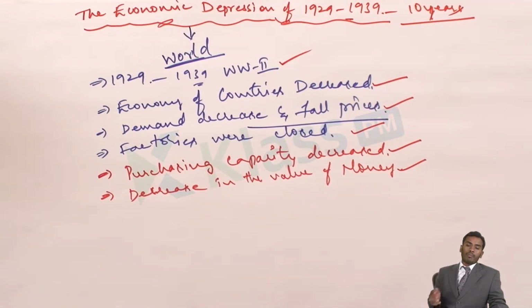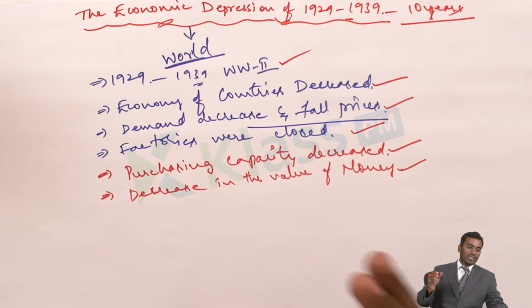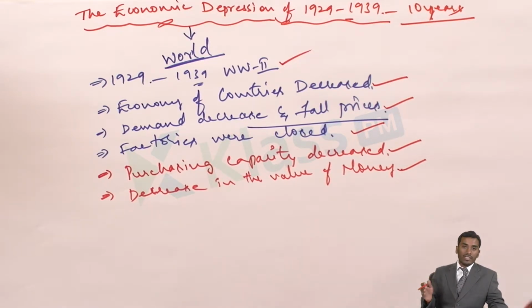So the people in the unorganized sector started facing a lot of problems, and this economic depression created a type of havoc across the world. Only the people working in the organized sector and the rich people were able to manage to some extent, not entirely, but they were able to fulfill their needs, requirements and day-to-day activities. So what was the reason for this?